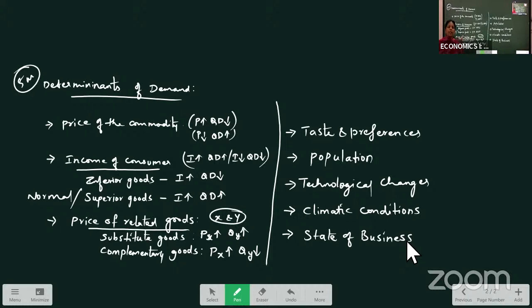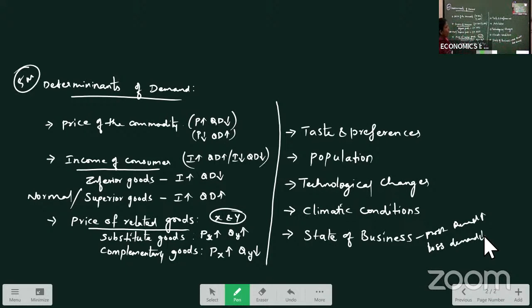Whereas if your business is in loss, recession, during that time, you will not invent any new products. You will not innovate any new things. Same old product you want to supply in the market. People may not demand your old commodity. So demand for your commodities will be less when the business is in recession. So state of business, if business is in profit, demand will be more. If business is in losses, demand will be less.